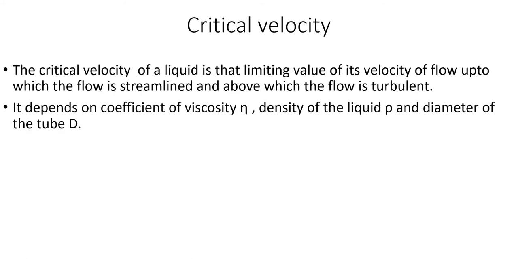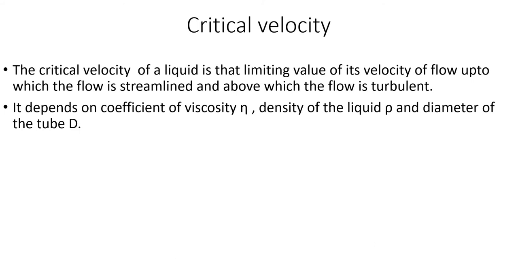And this critical velocity depends on the coefficient of viscosity eta, the density of the liquid rho, and the diameter of the tube d. So critical velocity depends on three parameters: eta, rho, and d. And this is the work that you have to do: obtain an expression for the critical velocity in terms of these parameters. Actually, you can obtain this expression by dimensional analysis, which I am skipping here.